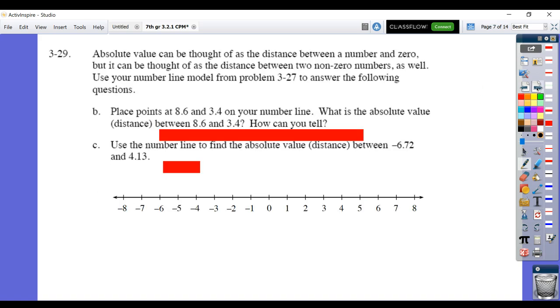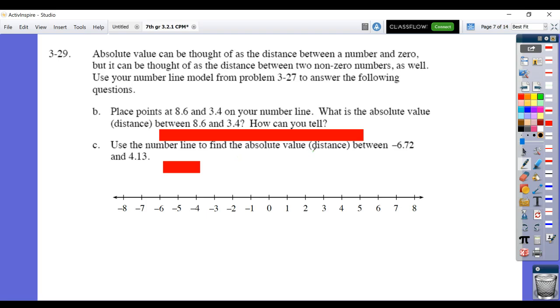All right, and then 329 also again reminds you of the idea of absolute value. It's the distance again between a number and 0, but it could also be thought of as the distance between two non-zero numbers. So if you had 8.6 and 3.4, what's the absolute value between them? Well, you would subtract, but you put absolute value bars around it, because we care about the distance between them, not the direction.